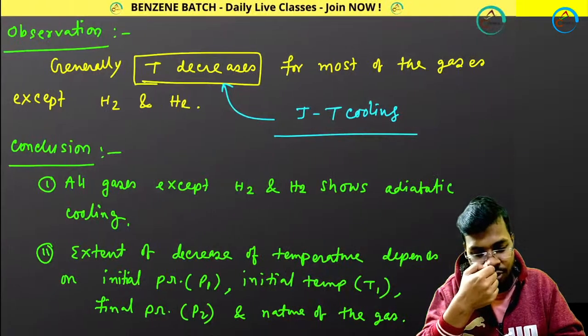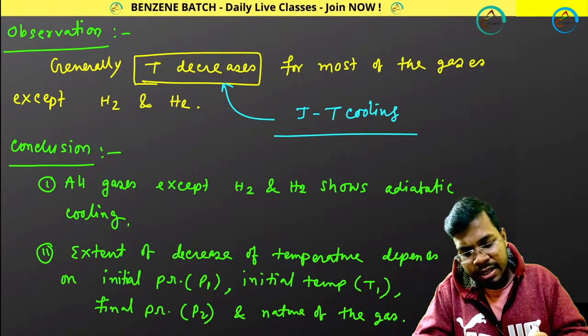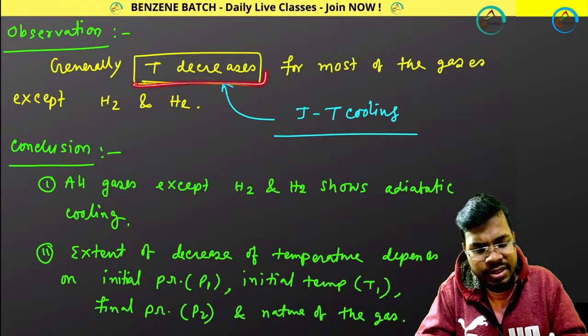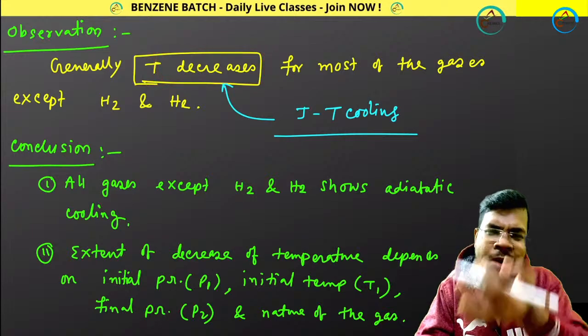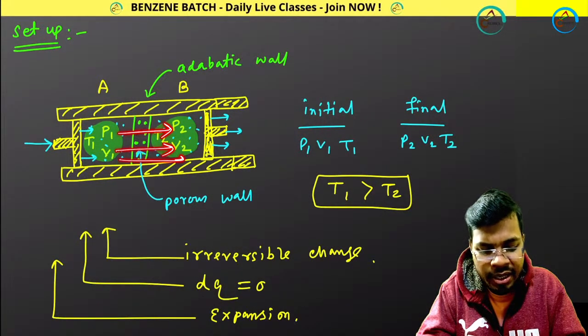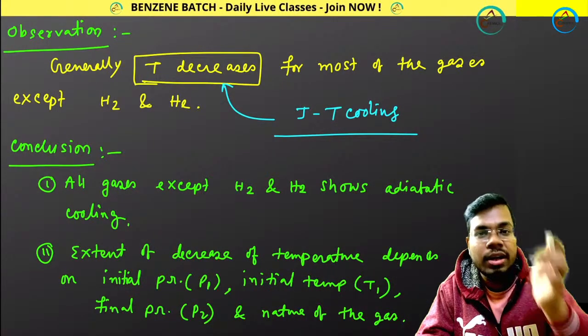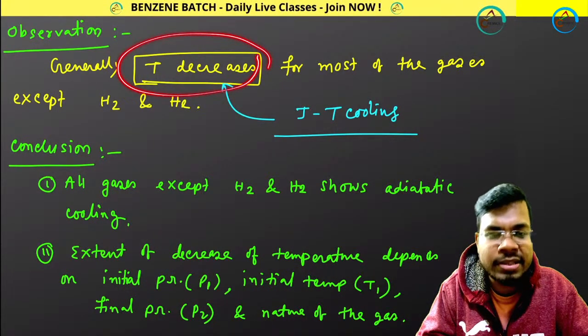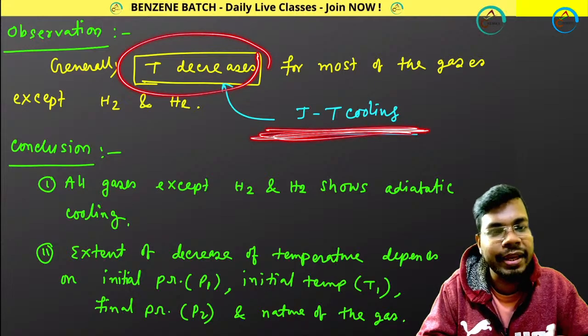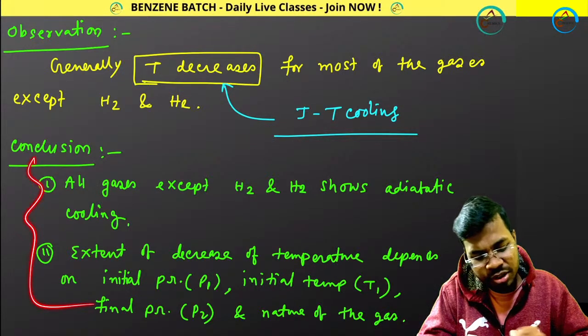And the observation is that temperature decreases. Whenever gas goes from this chamber to this chamber, temperature decreases, and this decrease of temperature is called Joule-Thomson cooling.